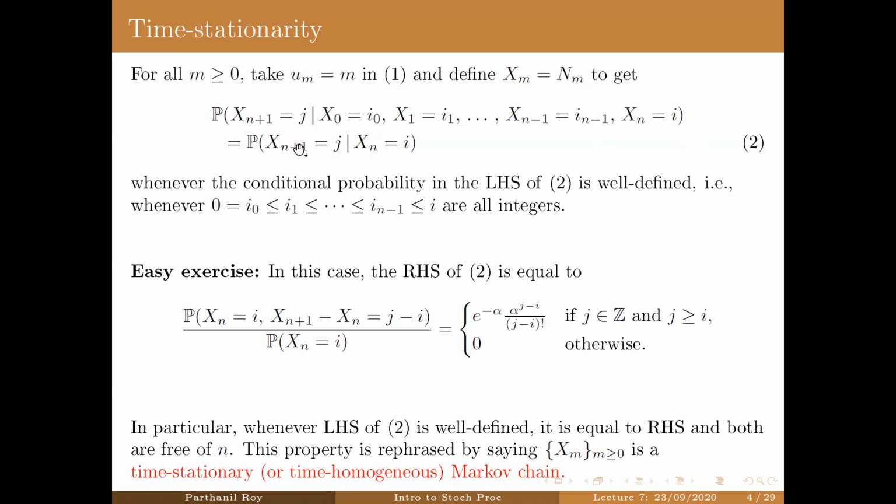But the fact that the future given present doesn't depend on the time, it doesn't depend on n. See, this is completely free of n. There is no n in it. Okay. This particular property is called time stationarity or time homogeneity. And in this case, we'll say that this Xm, this discrete parameter stochastic process, is actually a time stationary or time homogeneous Markov chain.